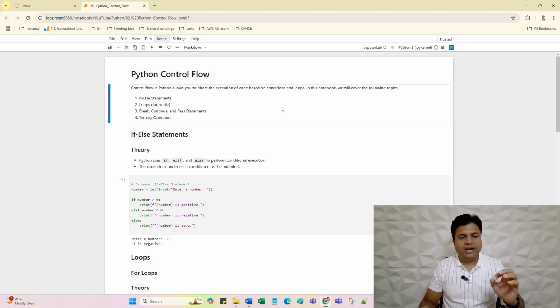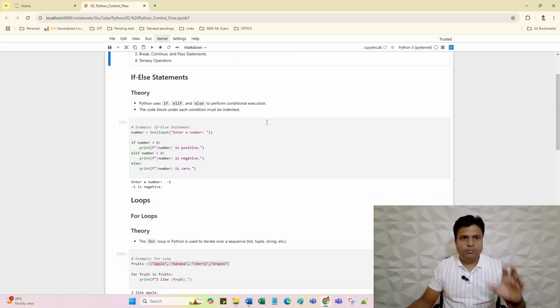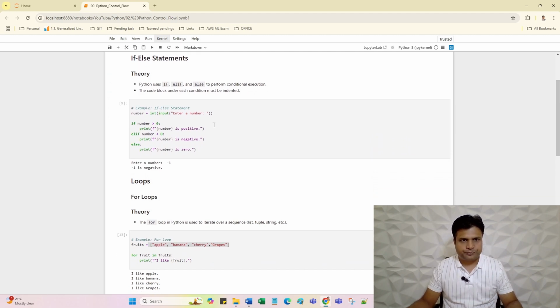First is the if else statement, where we can use it and how you can write the code for it. Second will be loop. I will explain you one by one. Let's move to the if else statement.